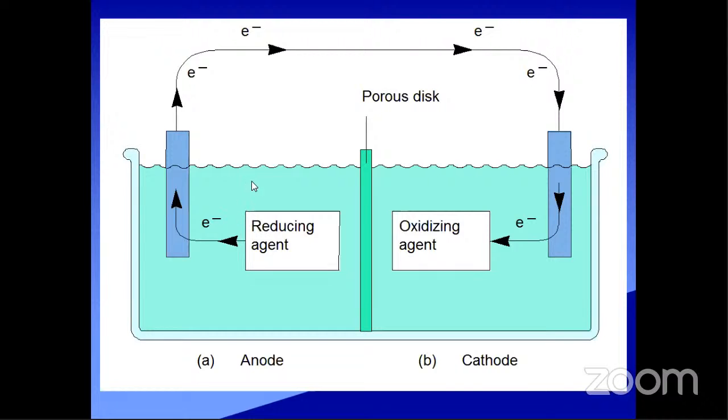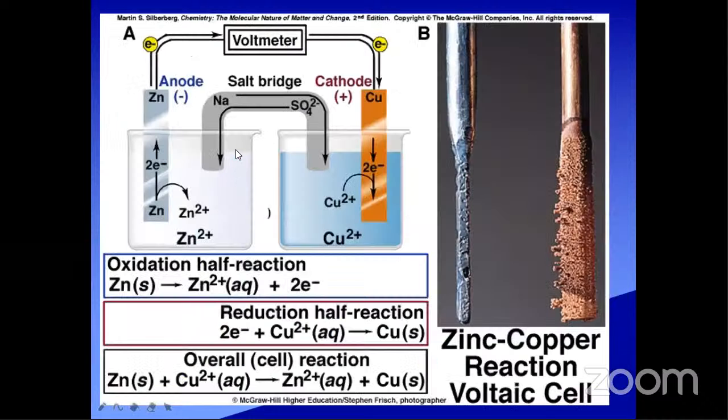This is one example of an electrochemical reaction. The cell is constructed with zinc and copper. It is also called a voltaic cell or galvanic cell. We have chosen a zinc electrode and a copper electrode.